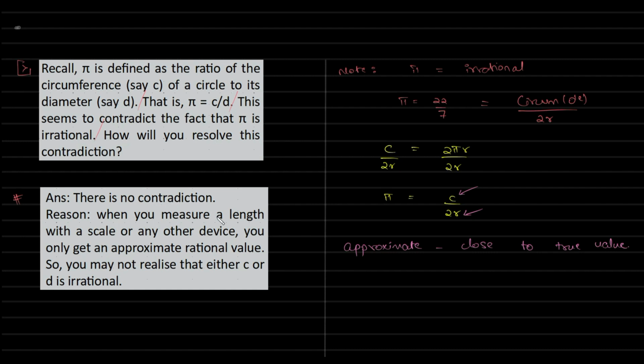The reason being, when you measure a length with a scale or any other device, you will only get an approximate rational value. So you may not realize either C or D is irrational. So all we do is an approximation of things. And so yes, with this approximation, we are able to live and progress and get a productive answer. So why not approximate? The exact perfection is not in our hand. So it's not practical. So that is kind of philosophical, but that is your answer.